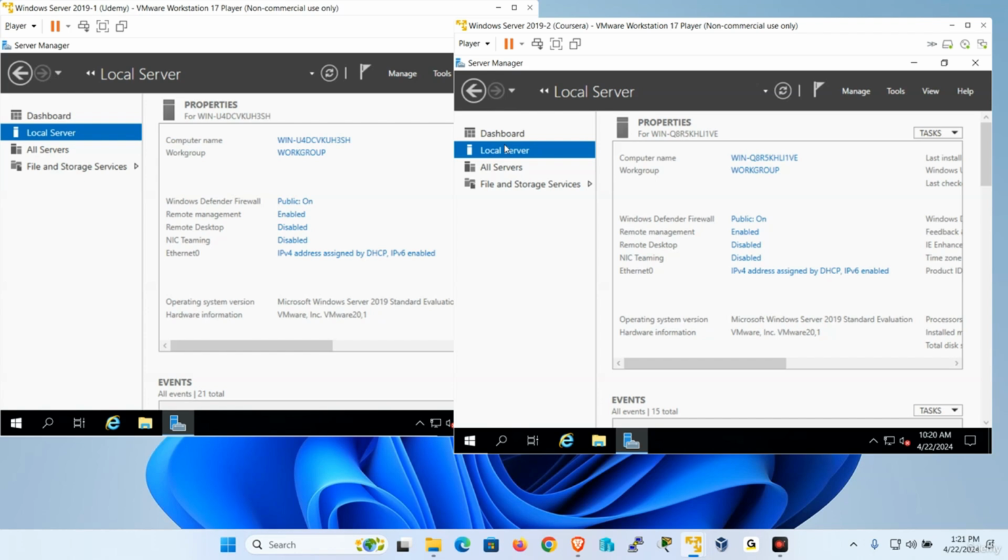By default, they will not be able to access each other's resources in terms of permissions, delegations, logging on, anything, until I establish an actual trust. And after I establish a trust, I could show you that I could delegate control from one organization to another for management. I could create users, groups, anything from one site to another.